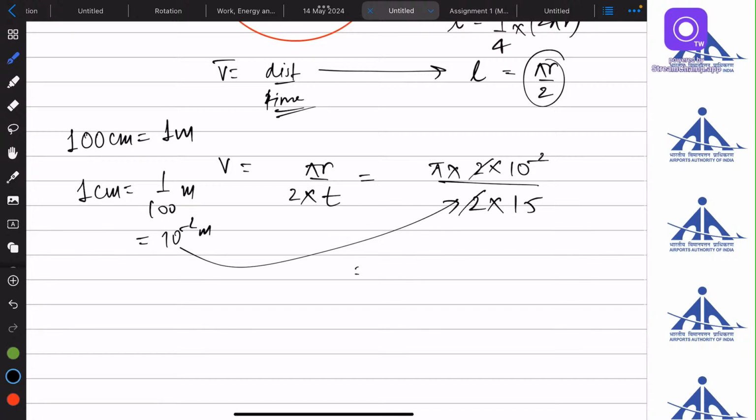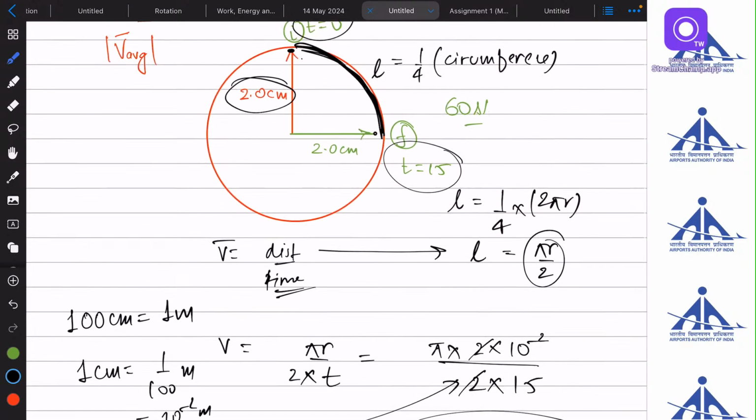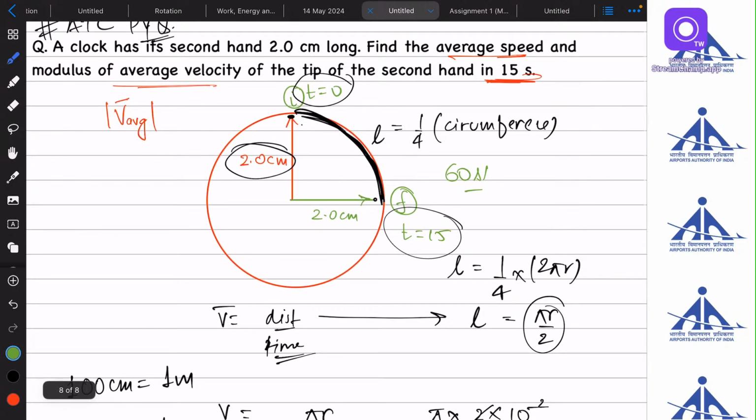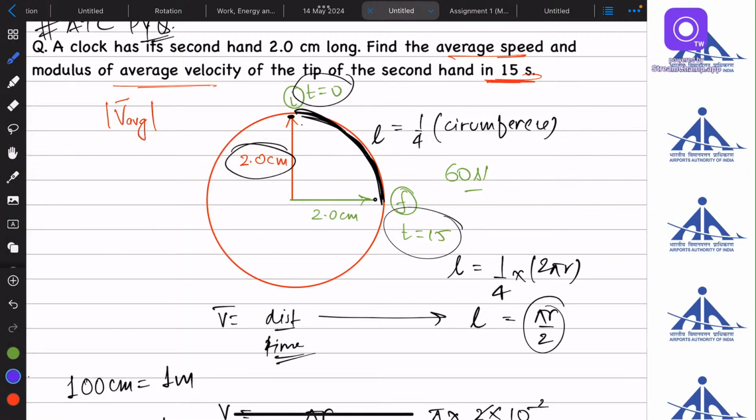Okay, so you can solve this value. It will be pi by 15 into 10 to the power minus 2 meter per second. This is the average speed of the body. Now, what about average velocity? For average velocity, I need what? Displacement, right? So this is the displacement, initial position and final position. If you connect it with a straight line, this is the displacement of the body.